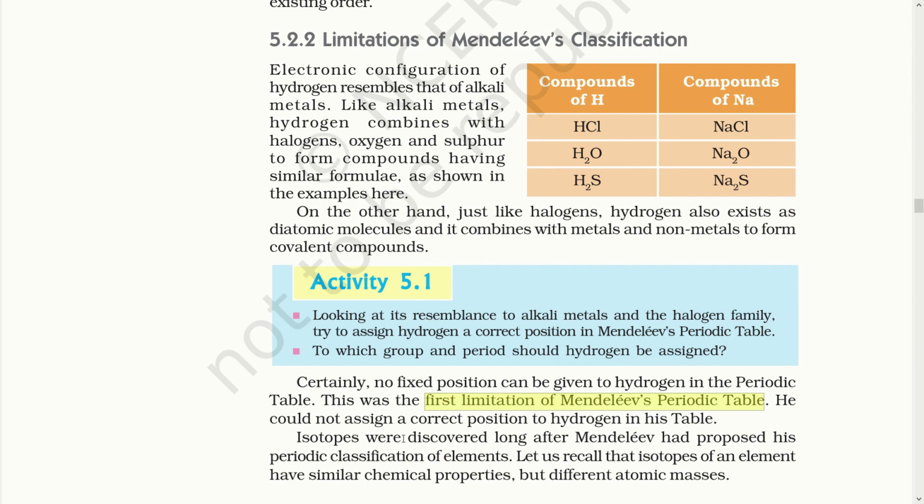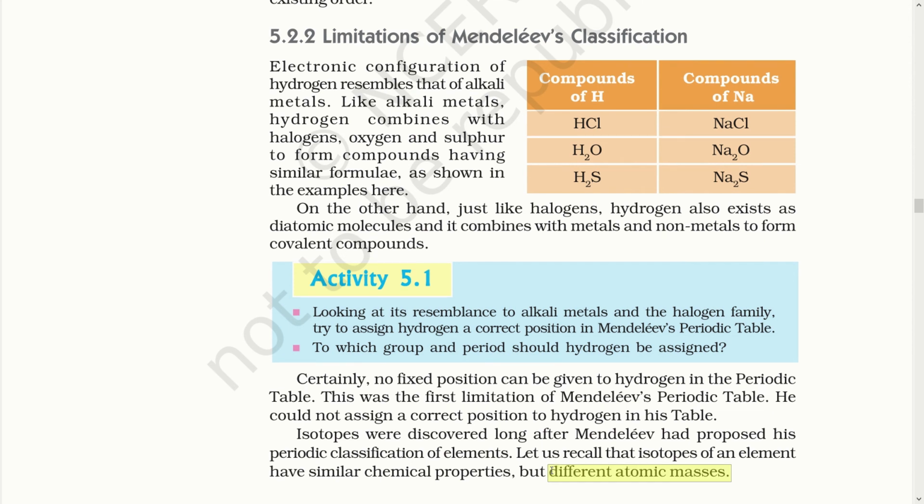Also, when isotopes were discovered, long after Mendeleev had proposed his periodic classification of elements, scientists faced difficulty arranging the elements according to Mendeleev's periodic table, as the isotopes had similar chemical properties but different atomic masses. So these were the two limitations that Mendeleev's periodic table had to face.